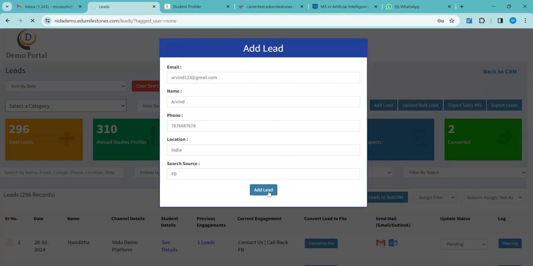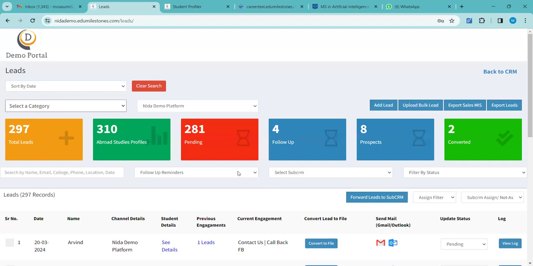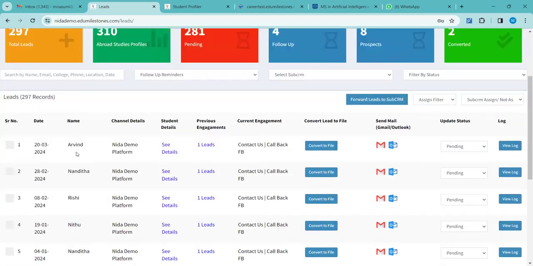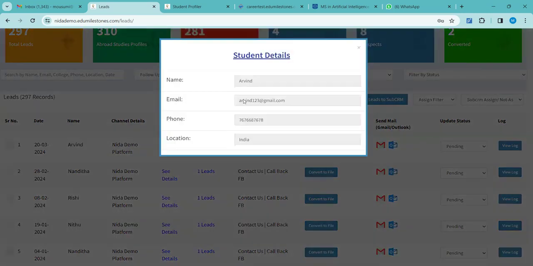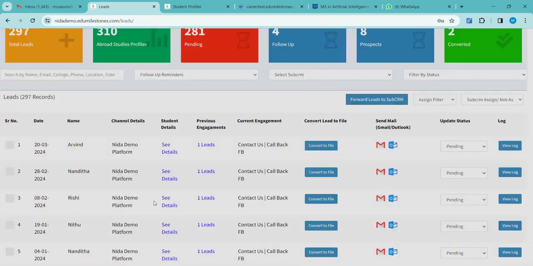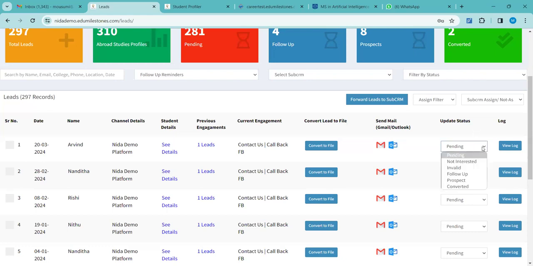Once you have added the lead, see, Arvind is added. Can you see this? If you go to details, the student's details will be there, the phone number, email ID. The status is pending here, so accordingly you can change the status of the student. If you need a follow-up, you can, or not interested, invalid, prospect, converted.